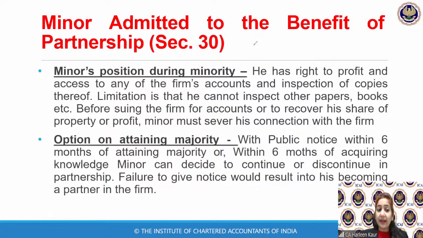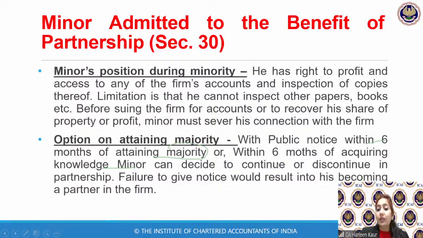And what is another right? It says, on attaining majority, what happens? Once the minor becomes a major, within 6 months, he must give a public notice of attaining majority or acquiring the knowledge.